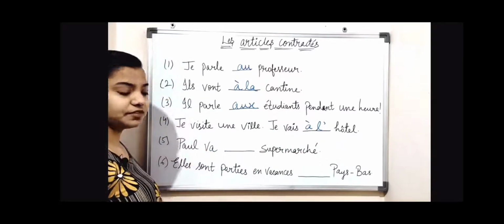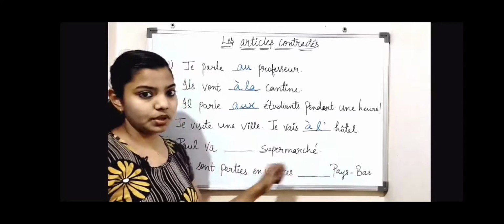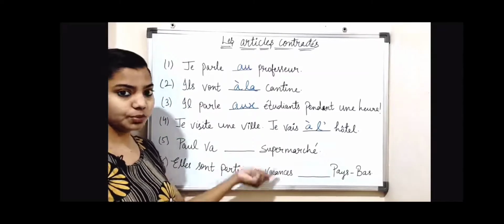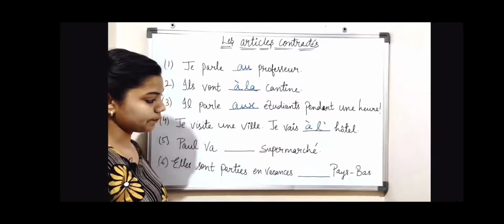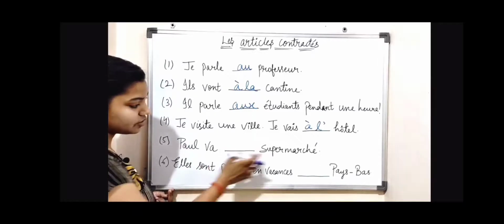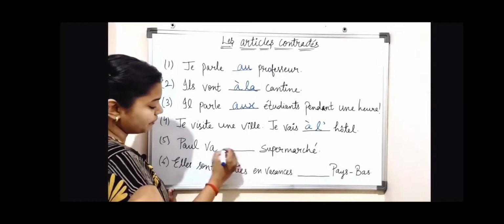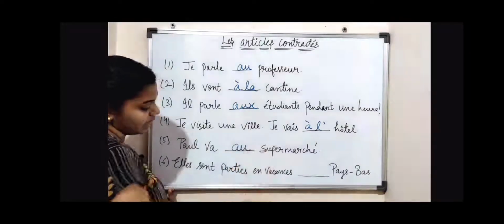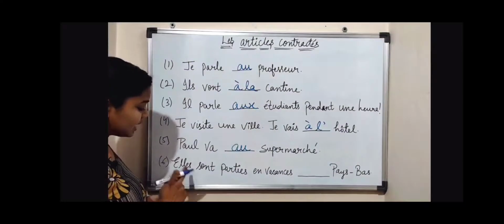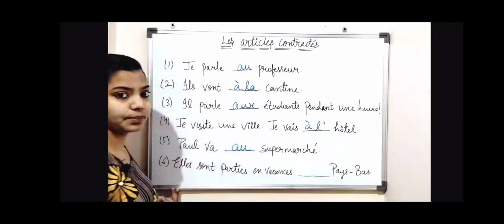Now number 5, Paul va dash supermarché. Paul goes to the supermarket. Supermarché means supermarket. Here supermarché is masculine, so we use au for the masculine. Paul va au supermarché.